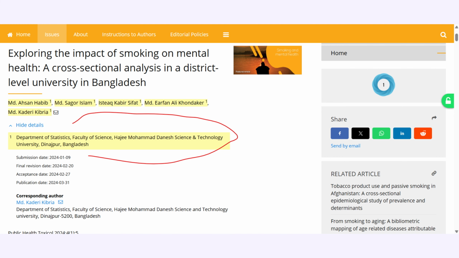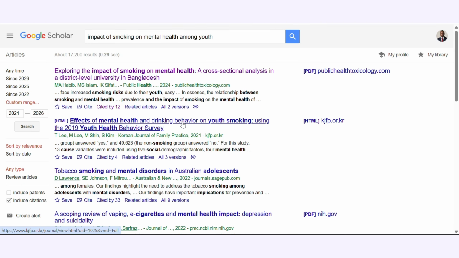Then number 6, be careful with theses, dissertations, or unpublished papers. Google Scholar often includes master's theses, PhD dissertations, preprints, conference drafts. These can be useful, but they are not always peer-reviewed in the same way journal articles are. And again, when I say peer-reviewed, it means a work that is published but has also been approved or critiqued by other experts who have gone through the same work. So usually when it comes to theses, it is not peer-reviewed in the same way journal articles have undergone this peer review process in depth.